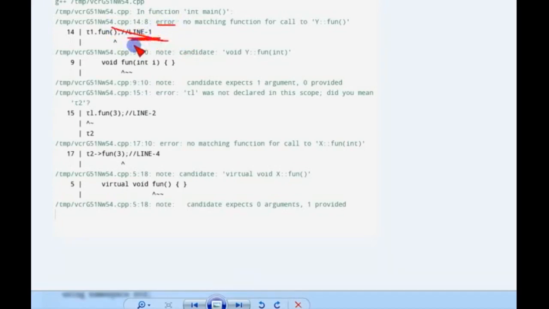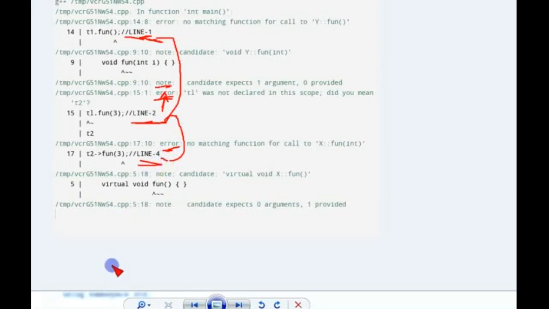For line 1 it gave an error, and also for line 2 it gave an error. It gave a note and also an error, and line 4 also gave an error. So line 1, line 2 and line 4.